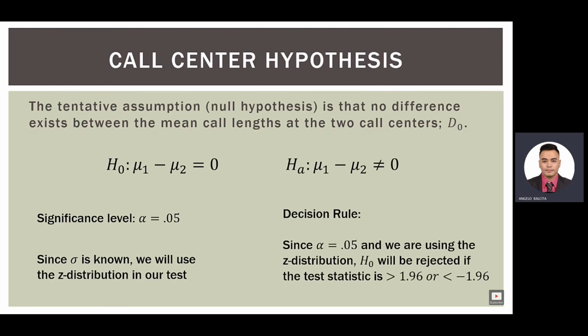So what is our decision rule when we go to do our analysis and interpret the conclusion? Since alpha equals 0.05 and we're using the z distribution, our null hypothesis will be rejected if our test statistic is greater than a z of 1.96 or less than a z of negative 1.96. Why is that? It has to do with our z-table.